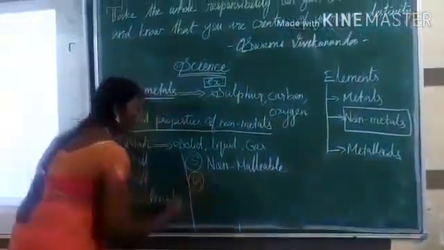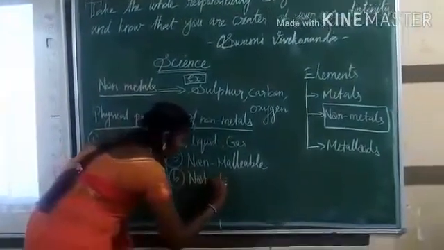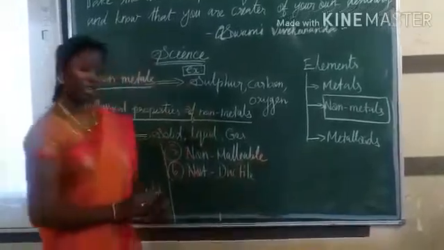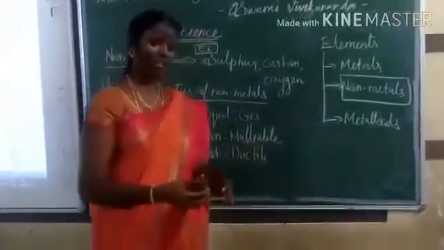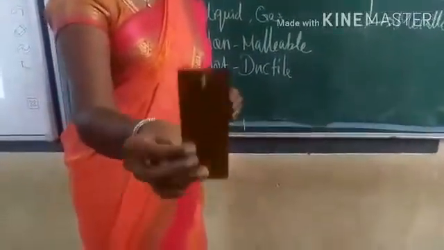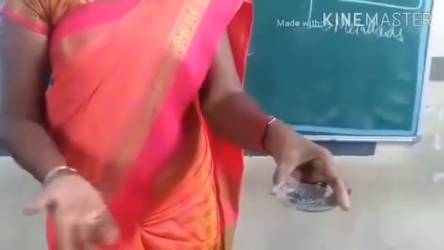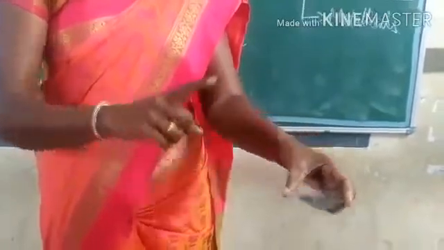The next property of non-metals is that they are not ductile. Ductile means we can draw a metal into wire, like copper metal drawn into copper wire. Can we draw graphite into thin wire? Is it possible? No. Hence, it comes under non-ductile.